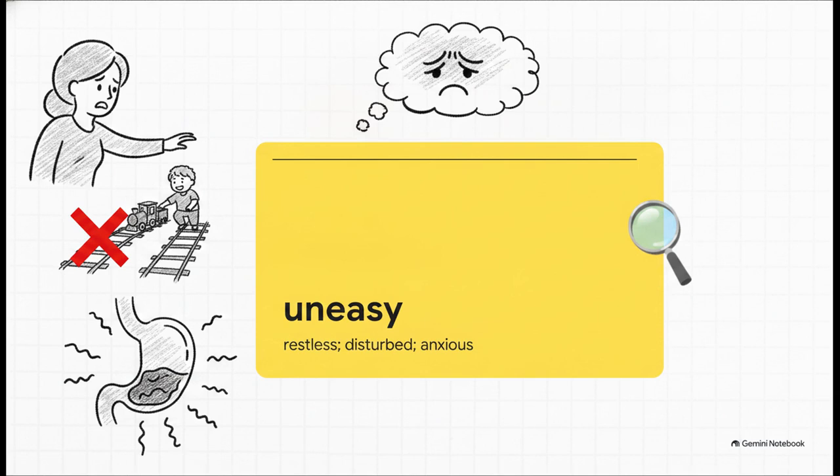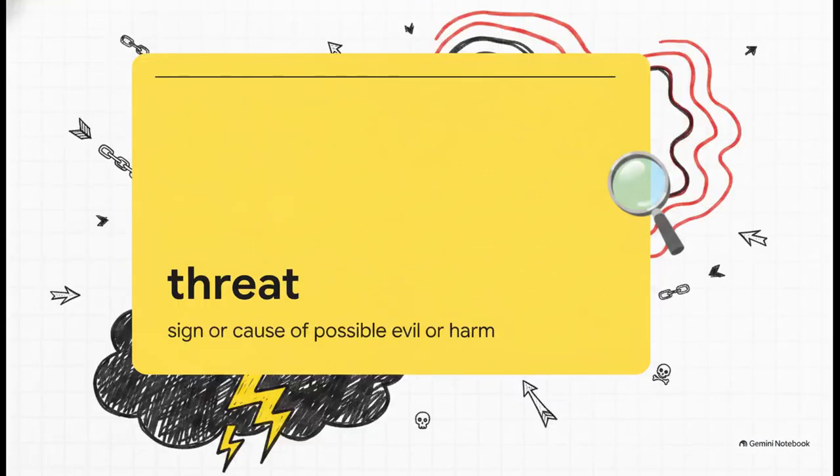Whenever you feel restless, disturbed, or anxious about a situation, imagine a mother watching her kid play just a bit too close to dangerous railroad tracks. You are feeling deeply uneasy. It's that nervous pit right in your stomach. And why do we feel that way? Well, because that uneasy feeling is usually caused by a threat. A threat is an actual sign or cause of possible evil or harm that's looming on the horizon.